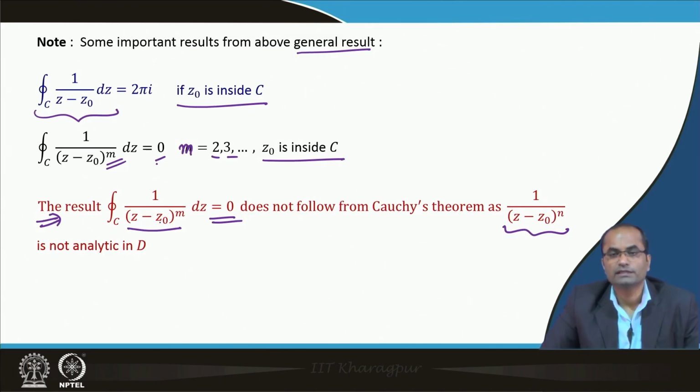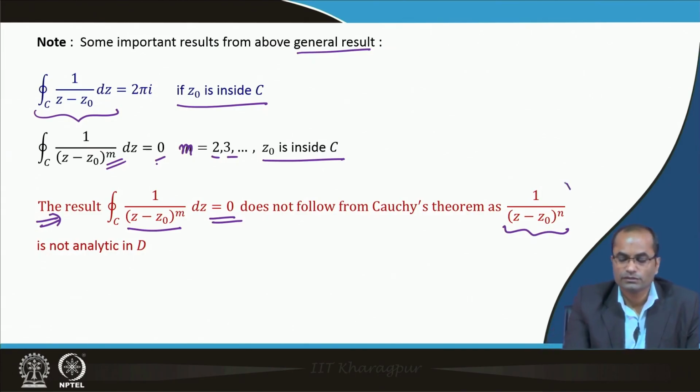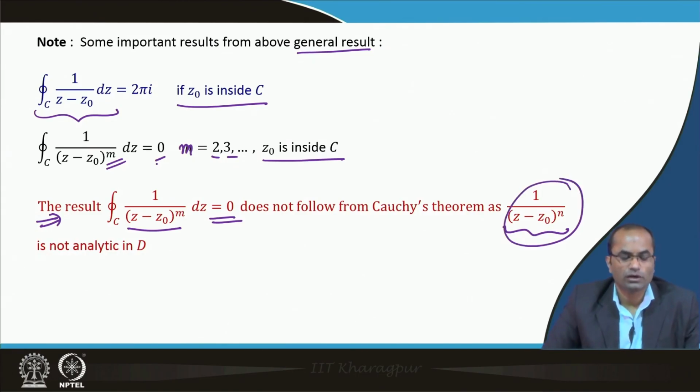Cauchy theorem we can apply when the integrand is analytic on the curve C and in the region enclosed by C. But this is not the case here, because (z minus z0) to the power m is not analytic in D, but still the value of the integral can be 0, not because of the Cauchy theorem.